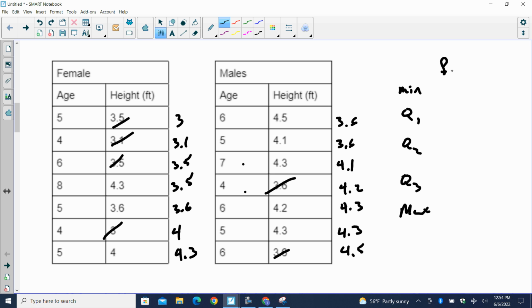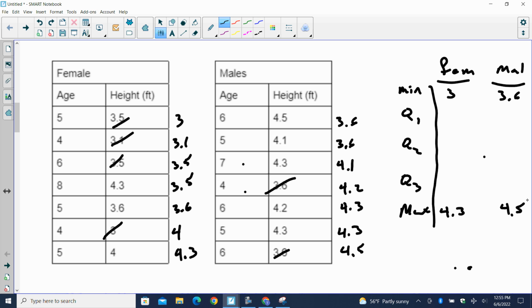We're going to do females first, and we'll do males next. Okay? All right, minimum female height, 3. Minimum male height, 3.6. Let's do the max. Max is a 4.3. Max is a 4.5. Median, my Q2 looks like 3.5 here and 4.2. My middle number, 3.5 and 4.2.